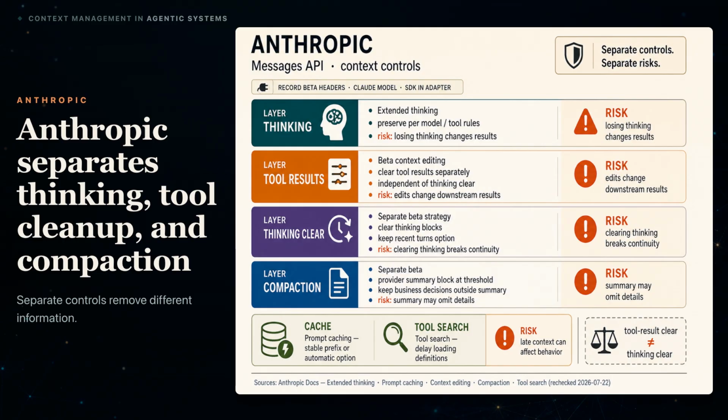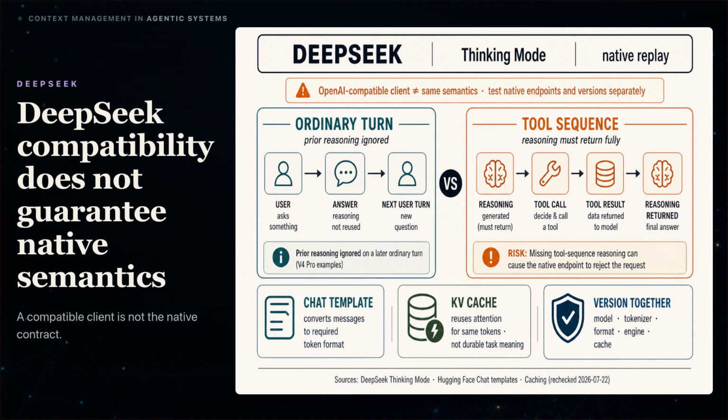Record the required beta headers, the exact Claude model, and the behavior of the software development kit in the adapter. Keep business rules and supplier decisions outside generated summaries. DeepSeek then shows why a compatible client does not create matching behavior. DeepSeek's native thinking mode separates reasoning content from the final answer. In current DeepSeek v4 Pro examples, older reasoning is ignored on a later user turn. But reasoning inside a tool sequence must come back in full, or the native endpoint can reject the request.